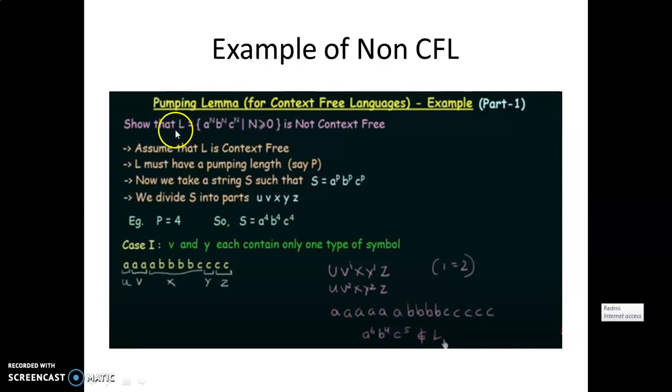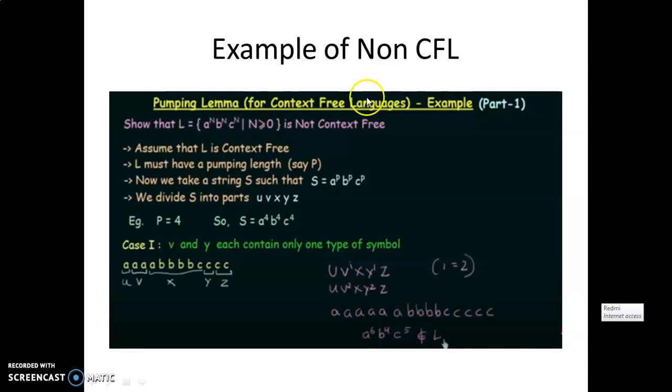So however many times you take a, that many times you have to take b, and the same number of times you have to take c. The number of occurrences of a is equal to the number of occurrences of b, followed by the same number of occurrences of c.